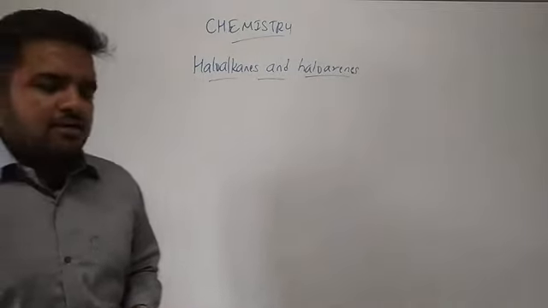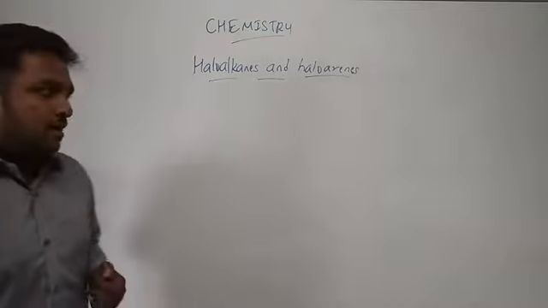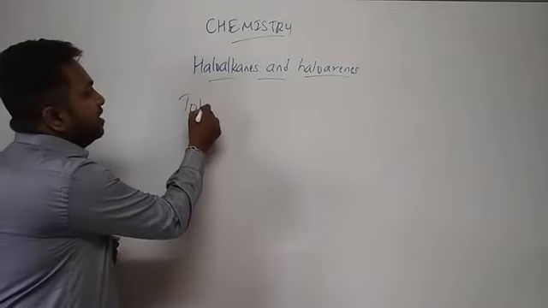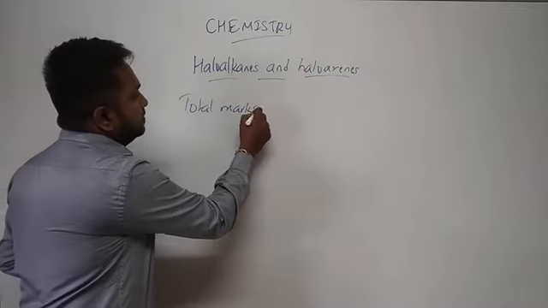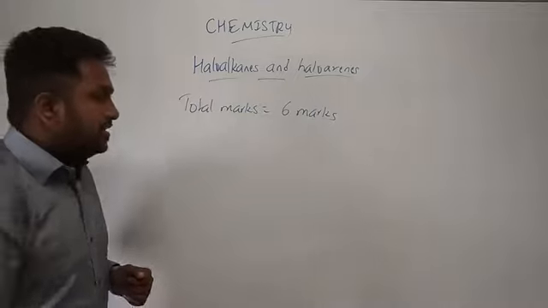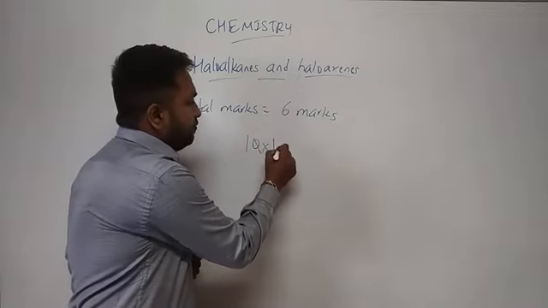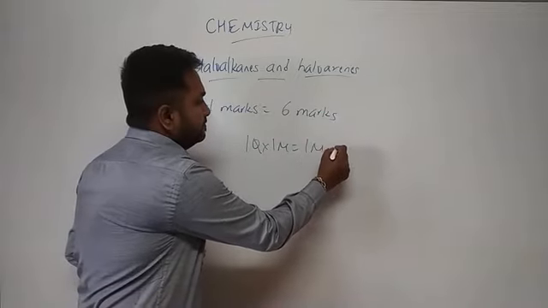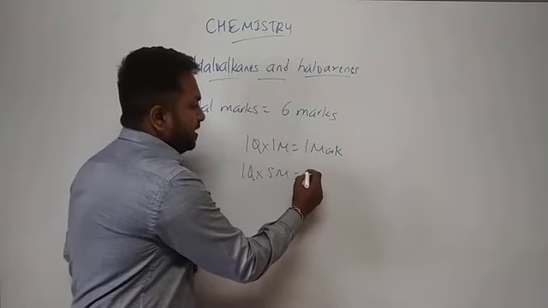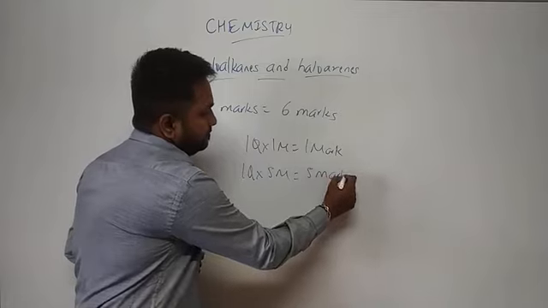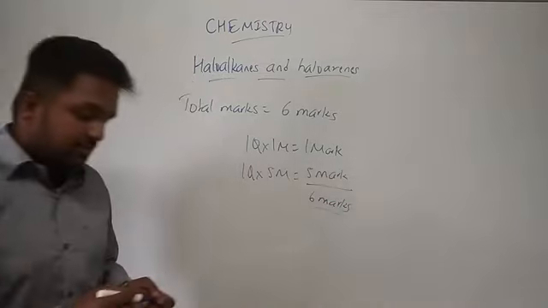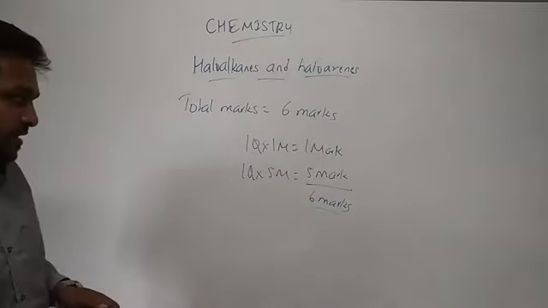So directly coming to the weightage of this chapter, according to Karnataka PU board syllabus, this chapter has the weightage of 6 marks, in which there will be one question of 1 mark and one question of 5 marks. So there will be 6 marks weightage for this chapter, first chapter in organic chemistry.